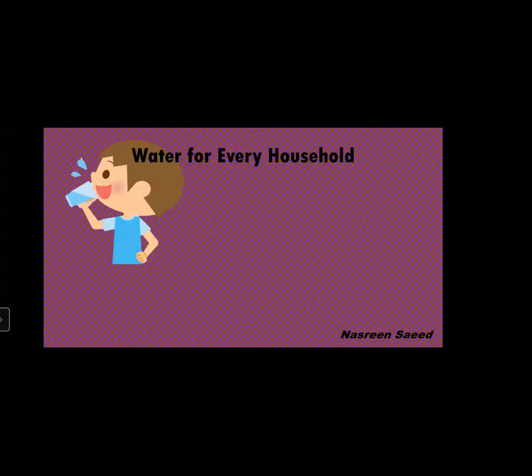The basic purpose for which we require water is drinking. Can we live without drinking water? No, it's not possible. Just as we require food for energy, the same way we require water. When we feel thirsty, we have to drink water. It is a very important part of our diet, of our life. So the first thing we require water for is drinking.